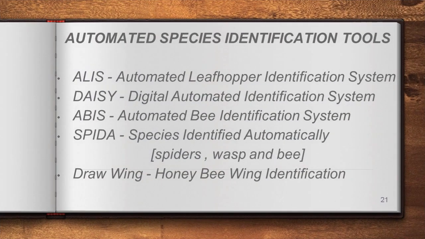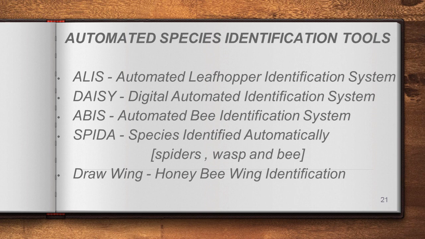Okay. So the last one is automated species identification tools. It consists of cyber tools, meaning the information we can collect from the internet is known as cyber tools. Here the keys are given. For example, ALIS means automated leafhopper identification system. If we go through this website, we could understand the information regarding this leafhopper. We could collect the information regarding the leafhopper from the internet, right?